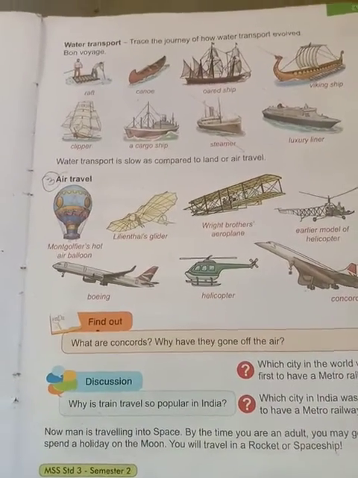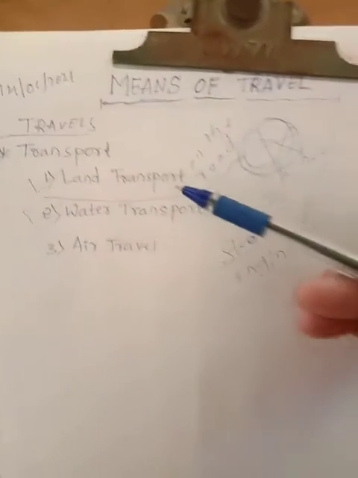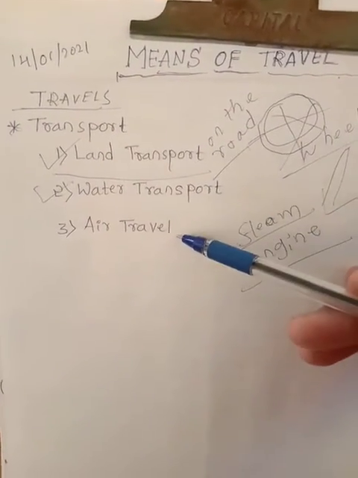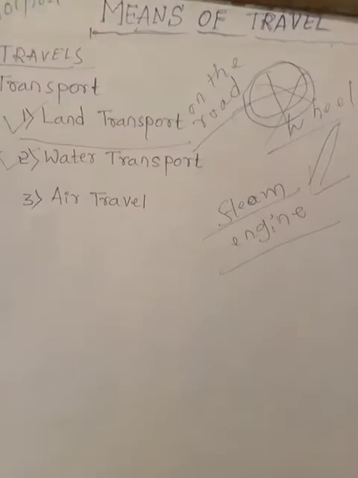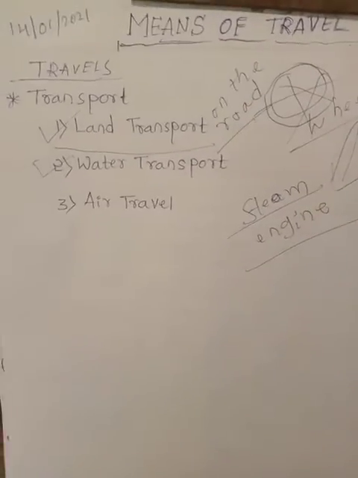So nowadays people are using three types of transport: land transport, water transport, and air travel. Next class I will tell you the remaining part of this lesson.